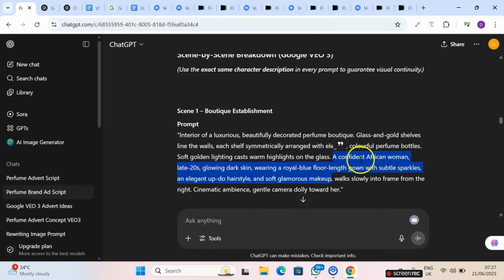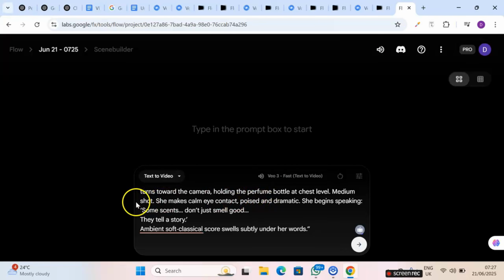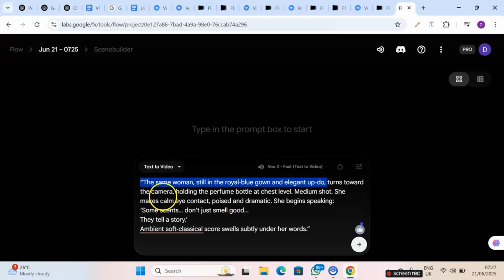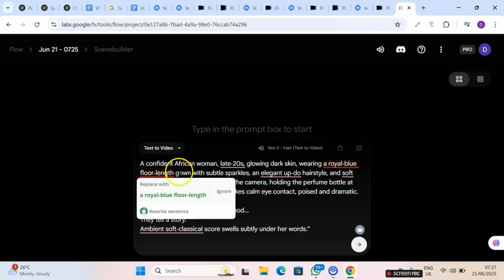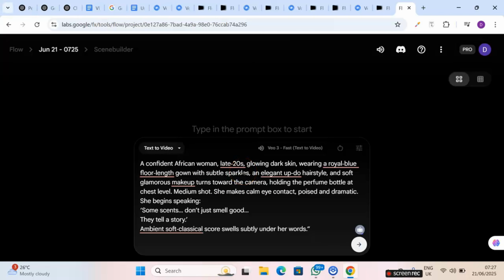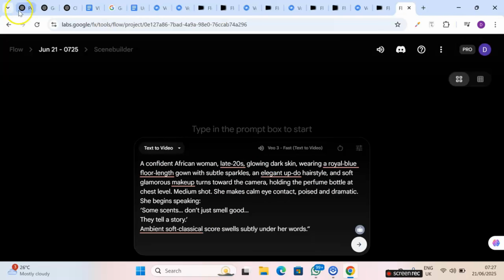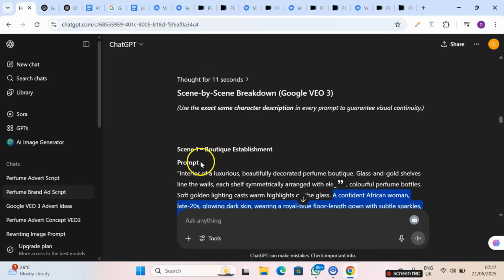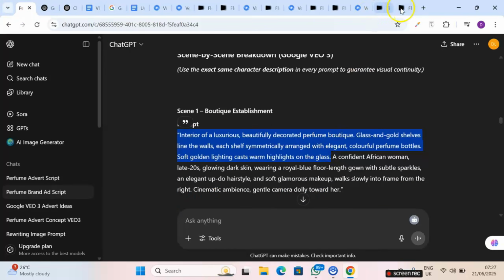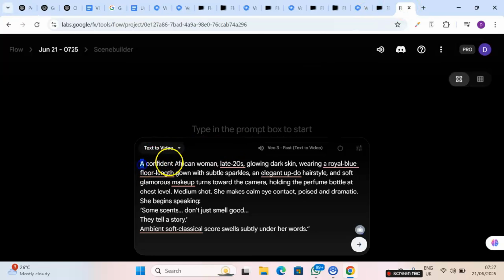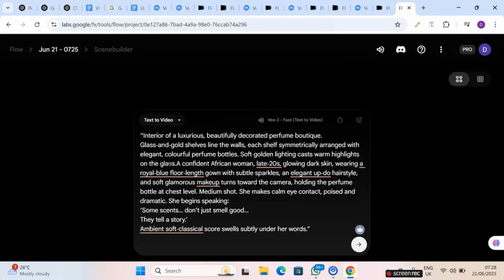Copy this particular character, this same character, all right? Then I come to VEO3 and paste it right here, so that it will give me something close, the same character or something very close. Now, where it stated holding the perfume at, I'll need to go back to my first prompt and also copy the interior. Okay, let me just copy this part as well, so that the interior will look the same as what we have in scene 1.